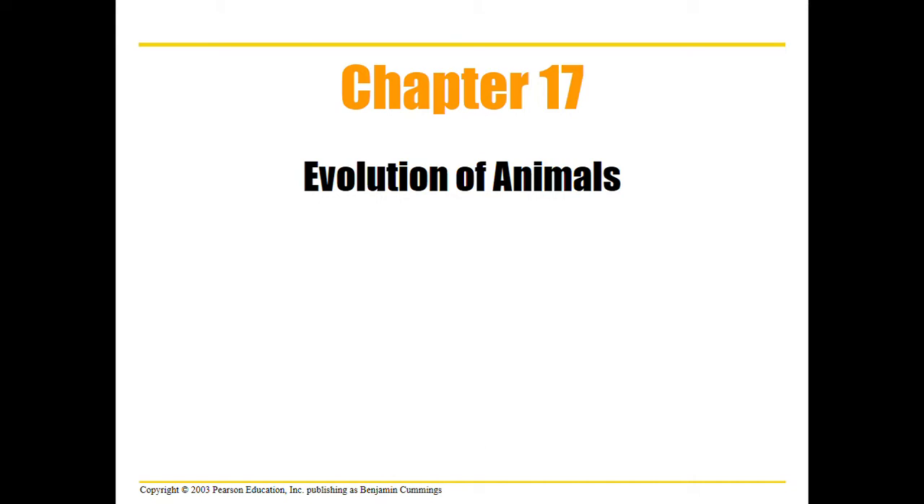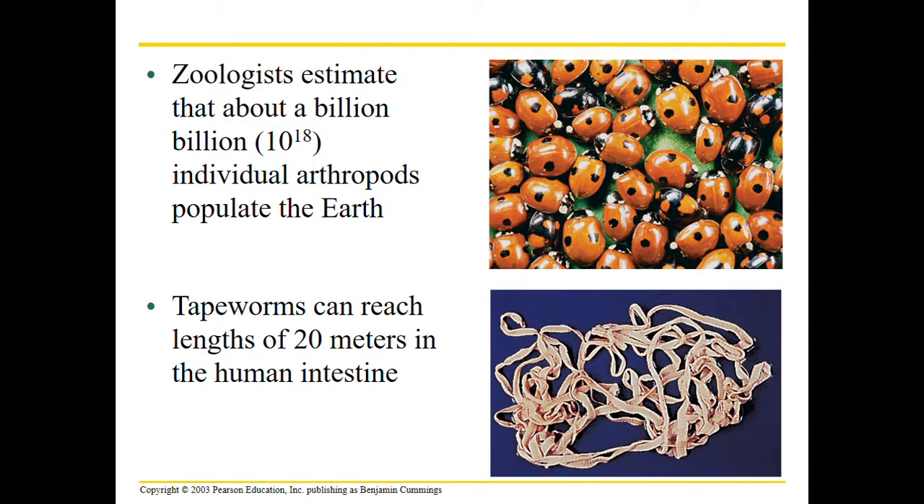Hello everyone and welcome to chapter 17. Here we are going to look at the evolution of animals and the different adaptations that happened, how they diversified into the world. We're going to look at different phyla of animals.